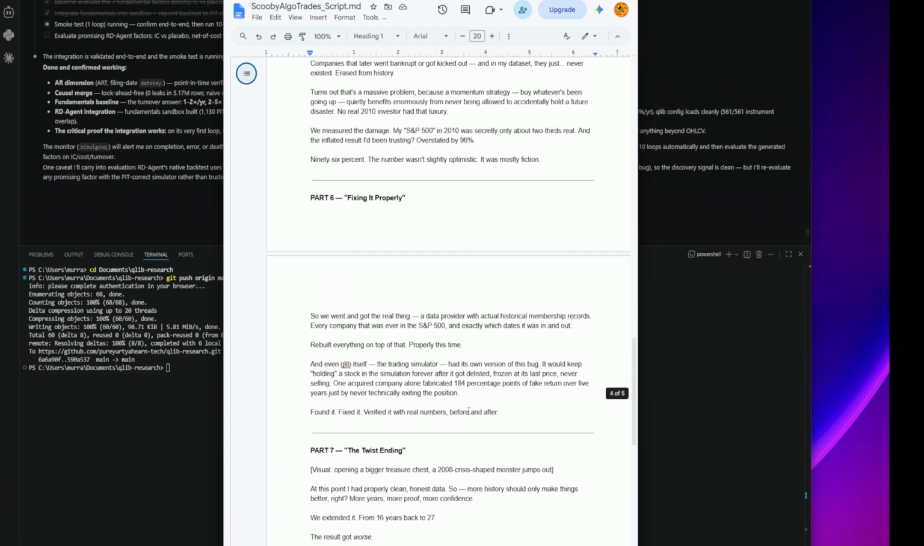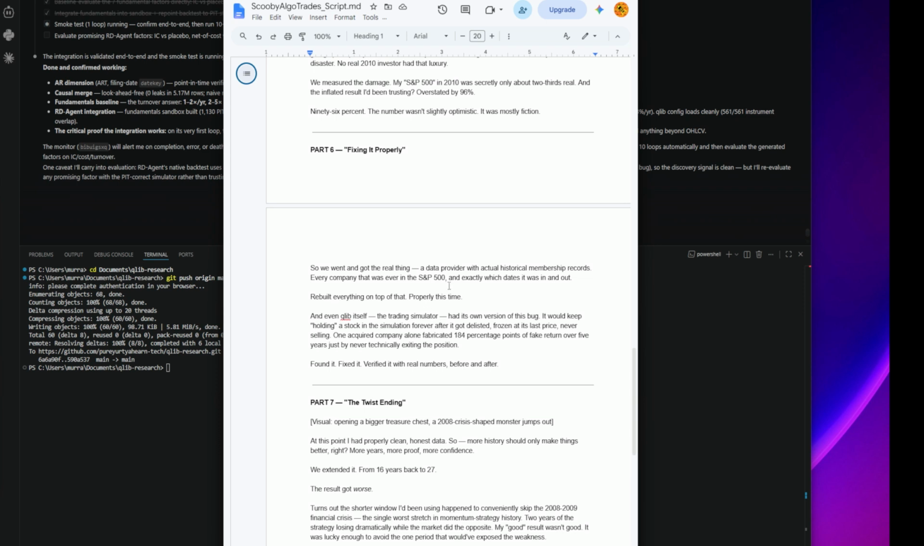Part 6, fixing it properly. So we went and got the real thing, a data provider with actual historical membership records. Every company that was ever in the S&P 500 and exactly which dates it was in and out. We rebuilt everything on top of that, properly this time. And even Qlib itself, the trading simulator, had its own version of this bug. It would keep holding a stock in the simulation forever after it got delisted, frozen at its last price, never selling. One acquired company alone fabricated 184 percentage points of fake return over 5 years just by never technically exiting the position. Found it, fixed it, verified it with real numbers before and after.